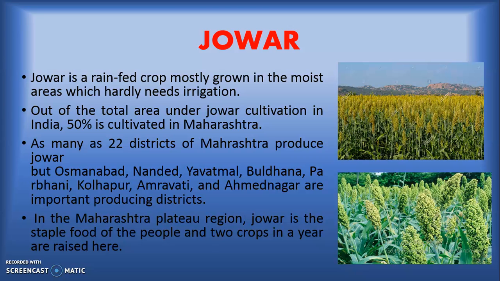As many as 22 districts of Maharashtra produce jowar, but Osmanabad, Nanded, Yavatmal, Buldhana, Parbhani, Kolhapur, Amravati and Ahmednagar are some important producing districts. So among the 35 districts of Maharashtra, 22 districts produce jowar in large amounts, but these are the major producers of jowar. In the Maharashtra Plateau region, jowar is the staple food of the people and two crops in a year are raised here.